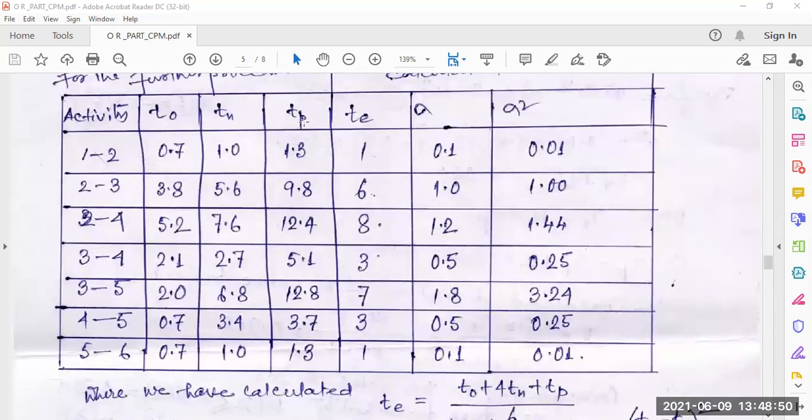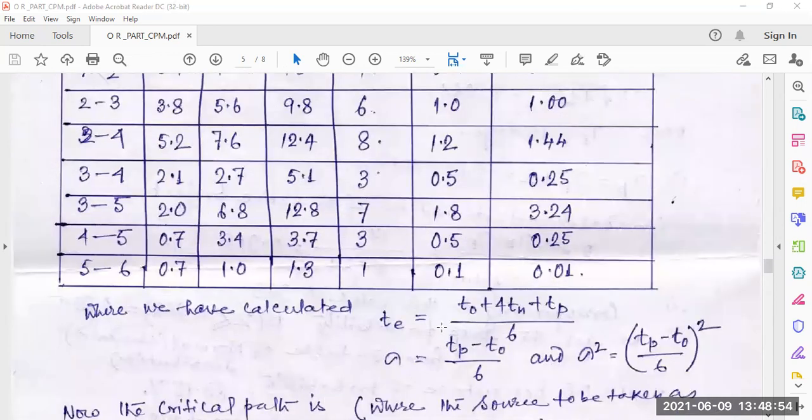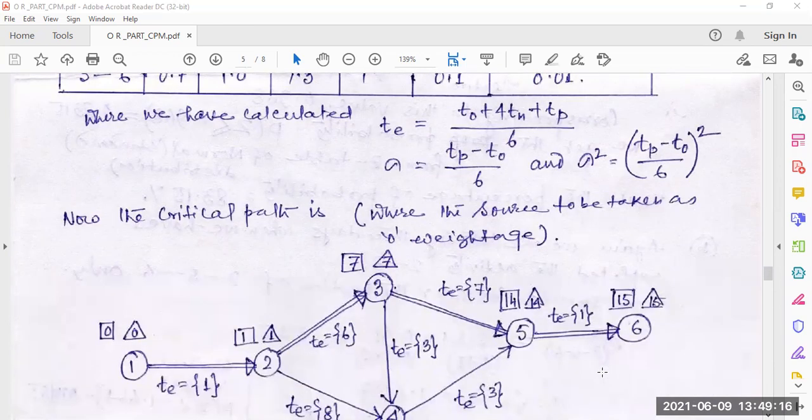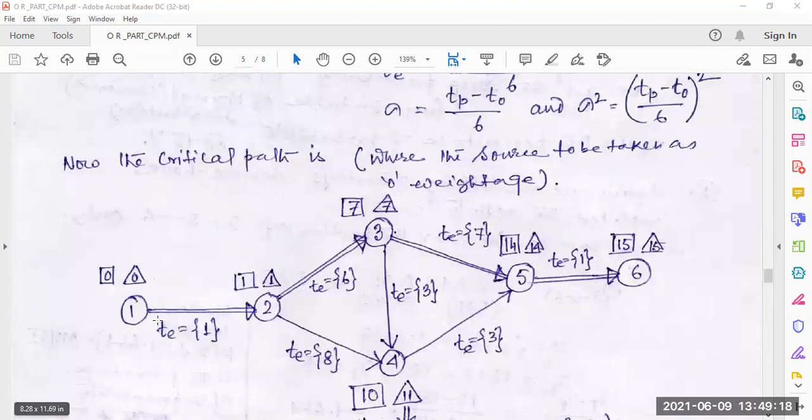And again Tn and Tp, Te, sigma, sigma square, let's get them. Te equal to (T0 plus 4Tn plus Tp) by 6, and sigma equal to (Tp minus T0) by 6, and sigma square, the whole square of that, is the variance. Now the critical path is where the slack is taken as 0. Now look here.